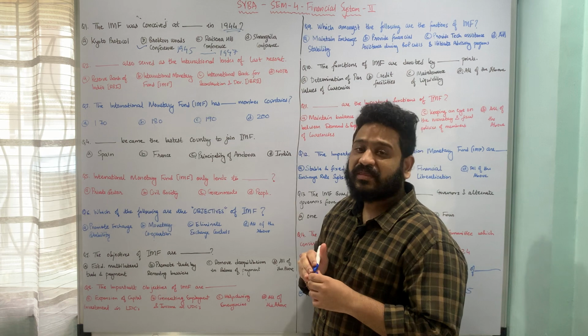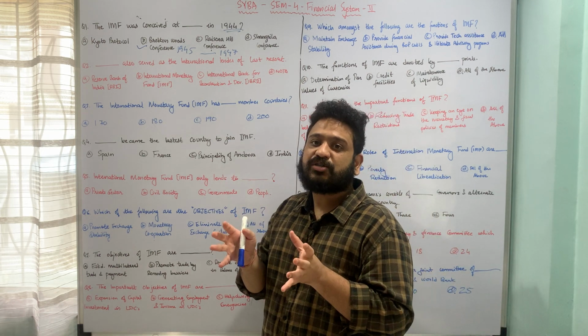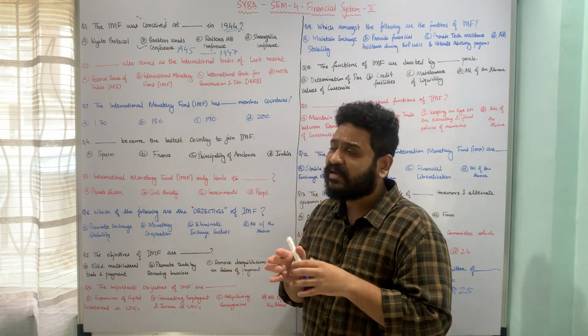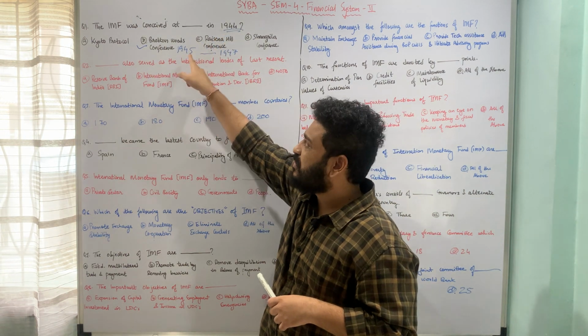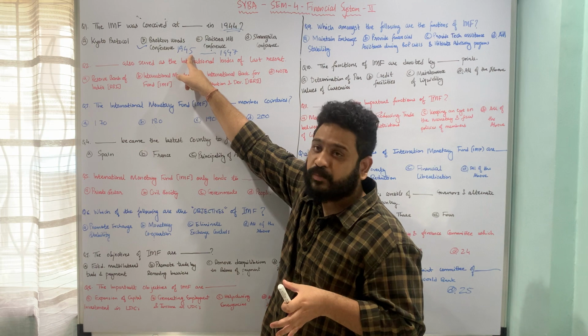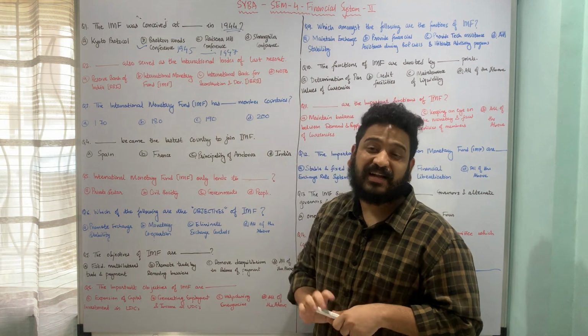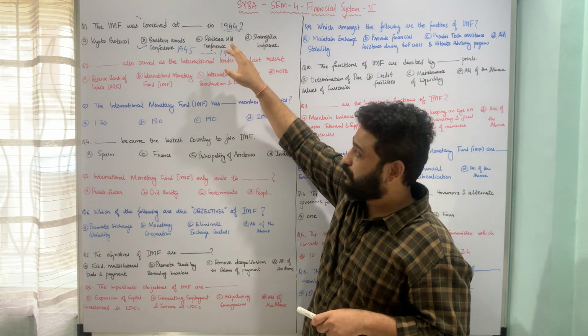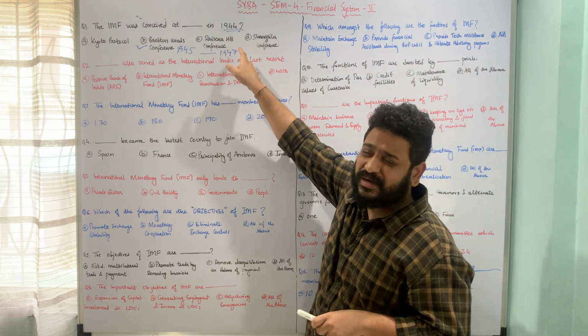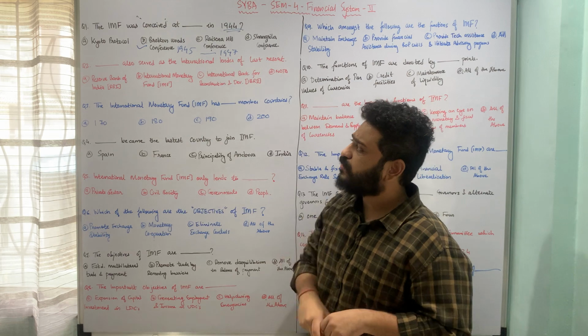So you can see that the idea of an International Monetary Fund entity was conceived in 1944 at the Bretton Woods Conference, then later in 1945 it came into being, and then it started functioning in the year 1947. So please pay attention to what the question is demanding. I hope this is pretty much clear. Let us now move to the next one.